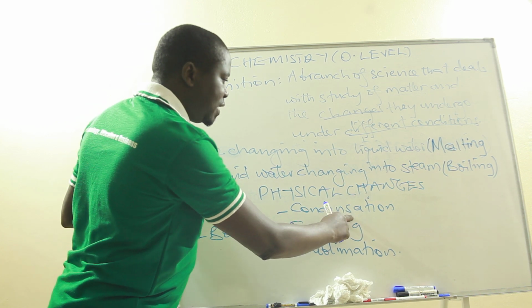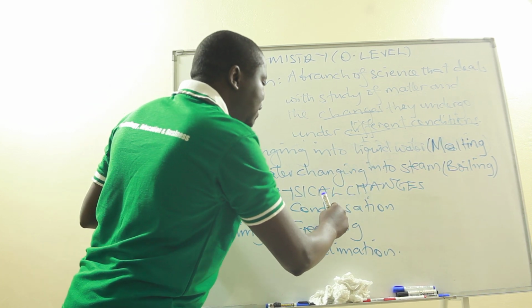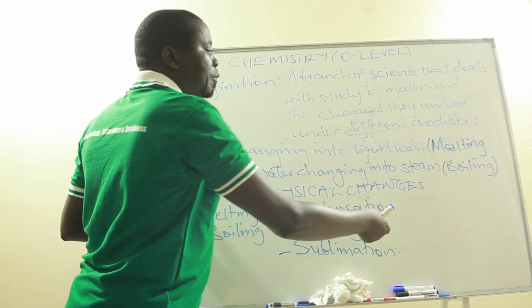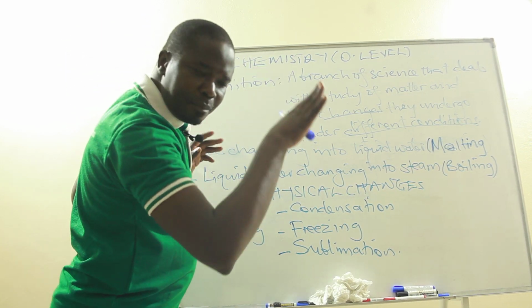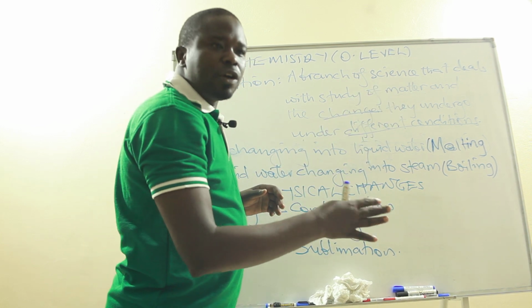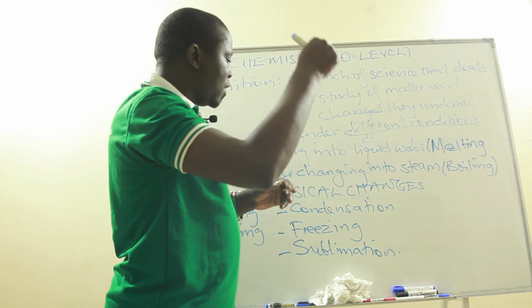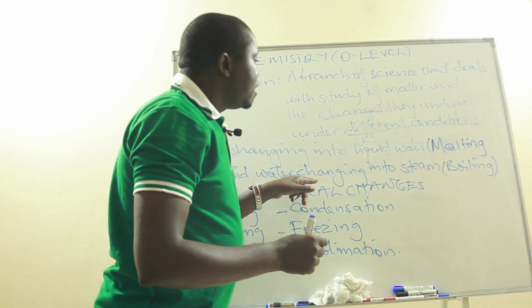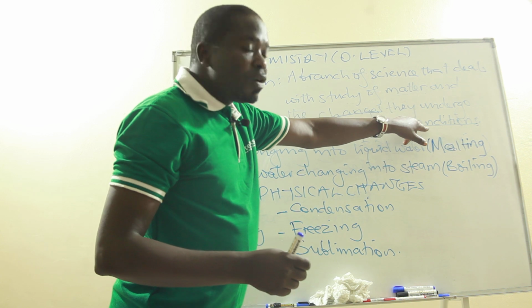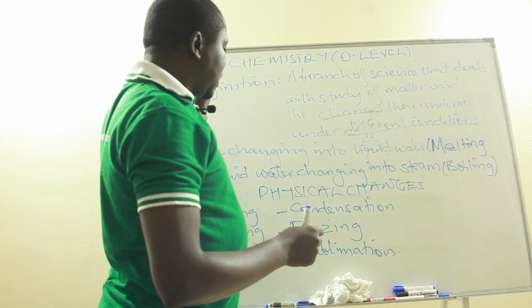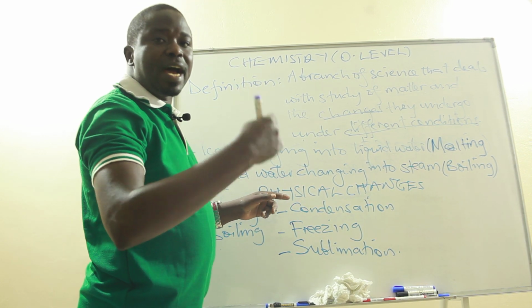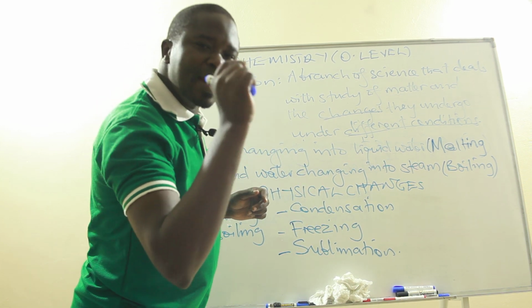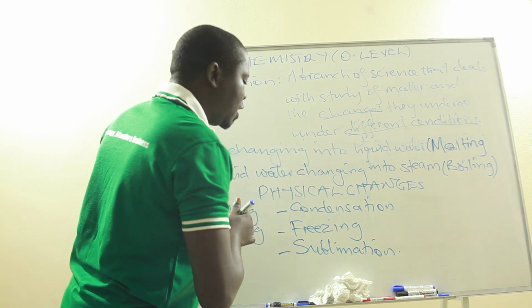If you look at condensation, condensation involves a gas changing back into a liquid. So in this case, you are supposed to remove heat, or you lower the temperature. That lowering of temperature or cooling or removal of heat is also a condition. So matter can change from one physical state to another when some conditions are applied. So this is one of the types of changes that matter undergoes, and that's what we call physical changes. We are going to also look at another type of change which is called chemical changes.